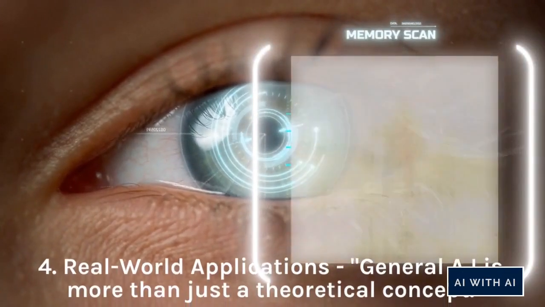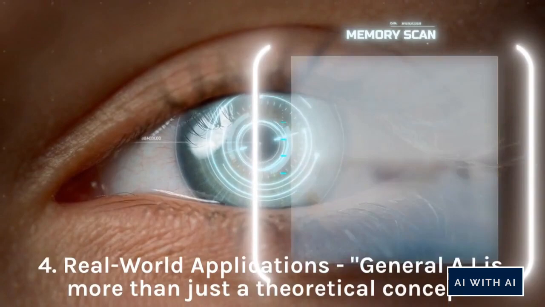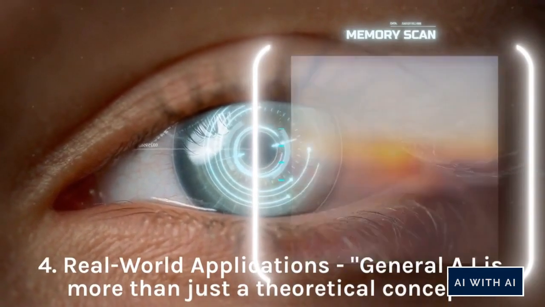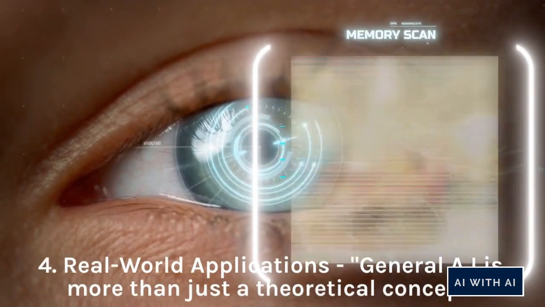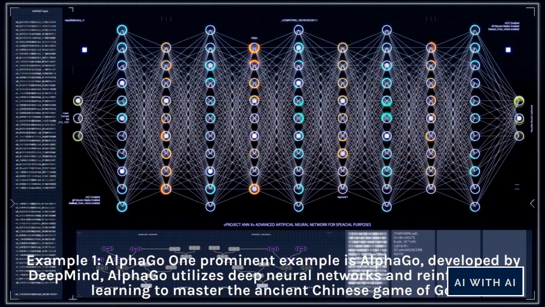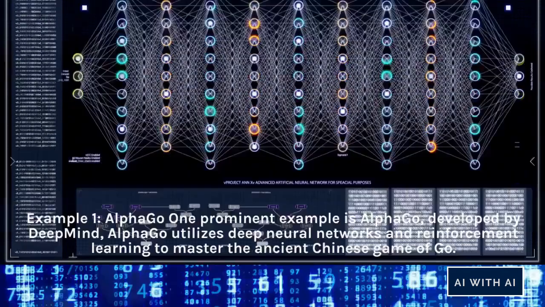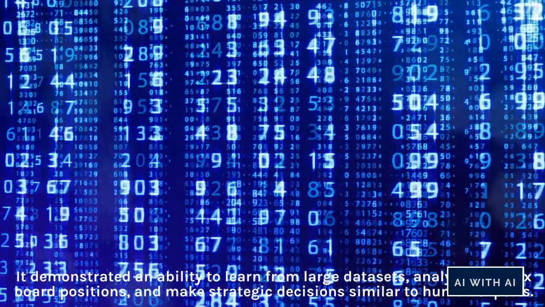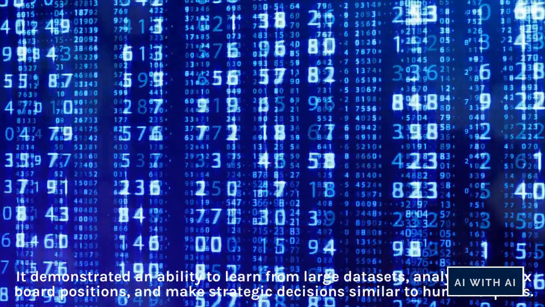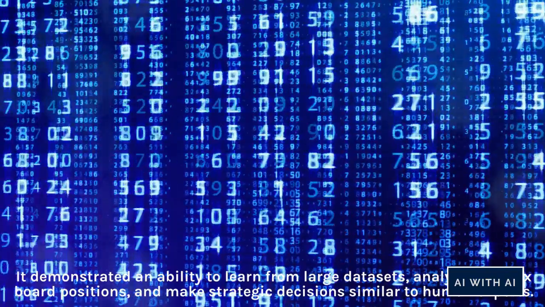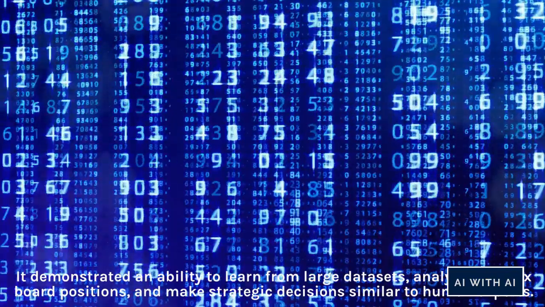4. Real-world applications. General AI is more than just a theoretical concept. Example 1, AlphaGo. One prominent example is AlphaGo, developed by DeepMind. AlphaGo utilizes deep neural networks and reinforcement learning to master the ancient Chinese game of Go. It demonstrated an ability to learn from large datasets, analyze complex board positions, and make strategic decisions similar to human experts.